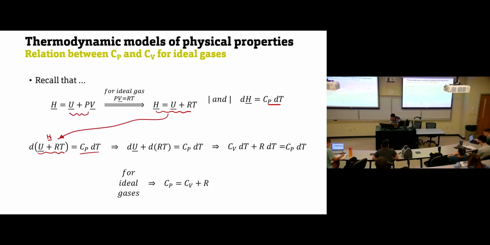So dH, which is d(U plus RT), is equivalent to CP dT. We distribute the derivative over both terms, so we have dU plus d(RT). R is constant, so we can take it out of the derivative.